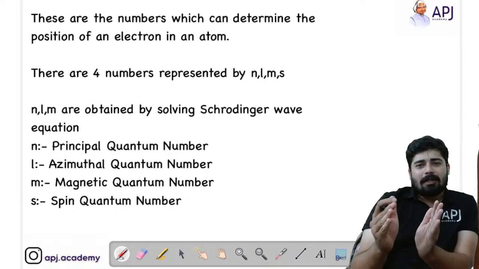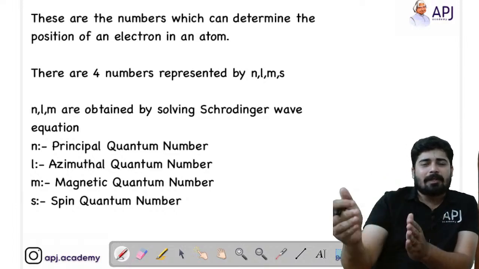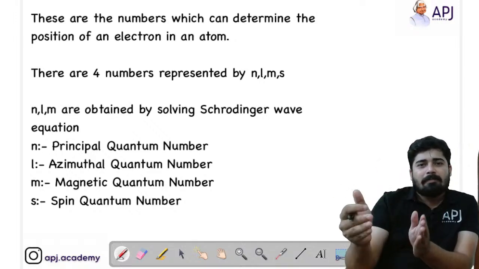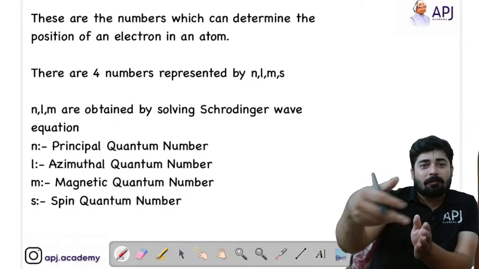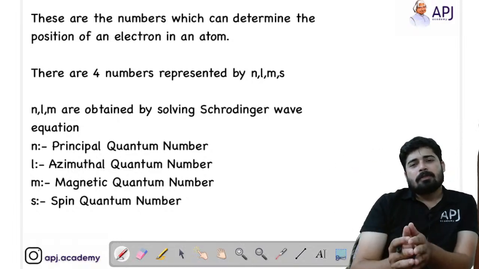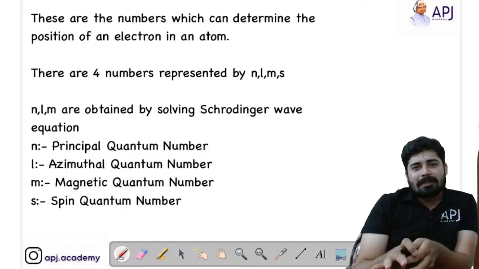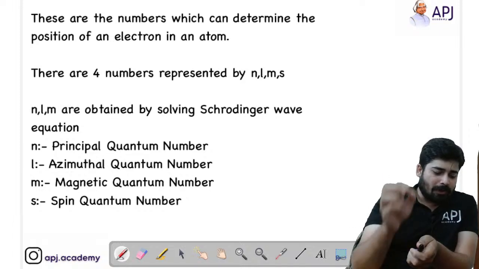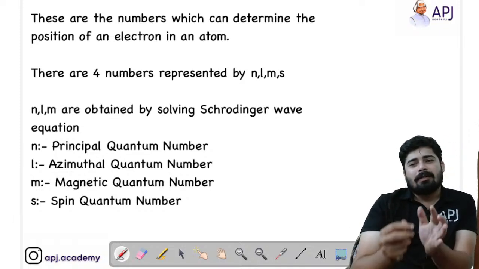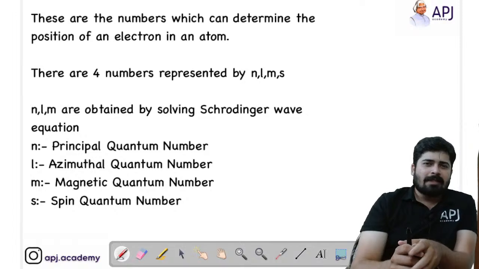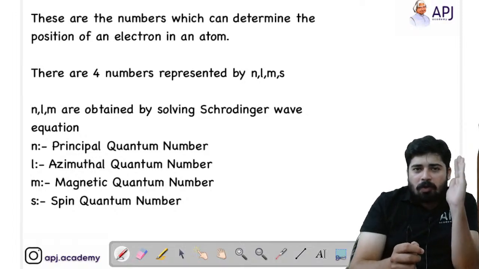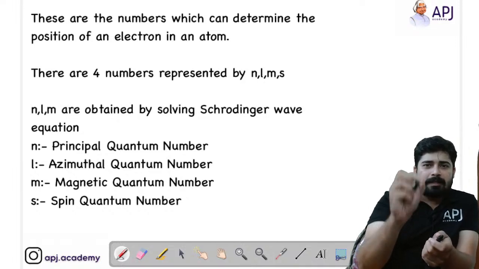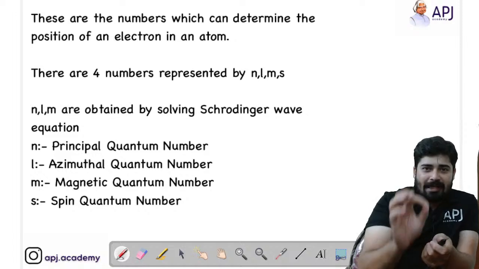So this address means what? Address is an identification factor, an identification element with which we can identify a person, right? Actually, address means it's a location where you stay. It is a locality, or the location where you stay is called the address. Similarly, if you want to find out where a particular electron is staying, you need an address.